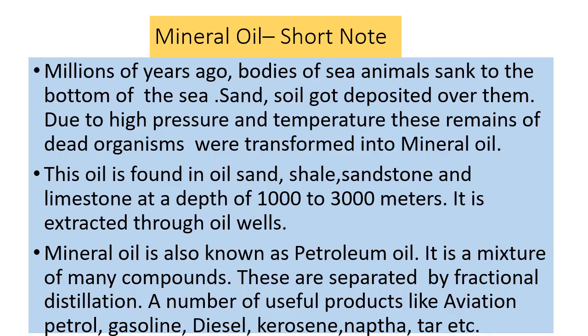Now we will see how mineral oil is formed. Millions of years ago, bodies of sea animals sank down to the bottom of the sea. Sand and soil got deposited over them. Due to high pressure and temperature, these remains of dead organisms were slowly transformed into mineral oil. This oil is found in oil sand, shale, sandstone and limestones at a depth of 1000 to 3000 meters.